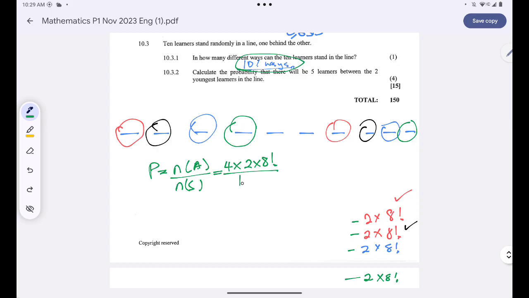So I'll just say divide by 10 factorial. So I'll have 4 multiplied by 2 multiplied by 8 factorial divided by 10 factorial. This will give me 4 over 45, which can be written as 0.088, or let me just say 0.089, just to round it off.